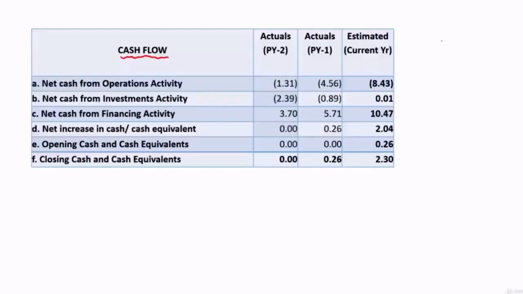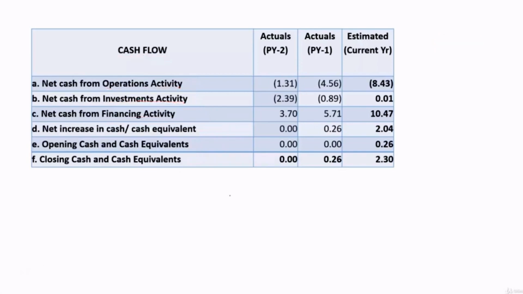So we know cash flow statement is a statement which is going to list out the cash flows as per activities. And activities are divided into three. They are cash flows from operational activities, cash flows from investment activity, cash flows from financing activity. All the three put together will give the net increase in cash and cash equivalents during the year, and if you add opening cash and cash equivalents, you will land in closing cash and cash equivalents.